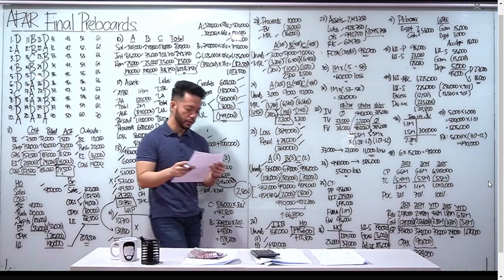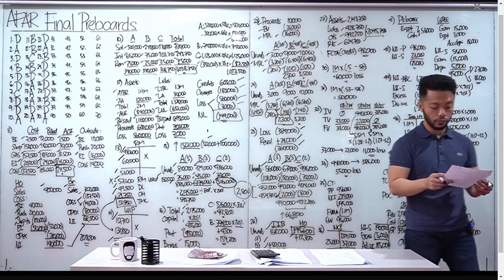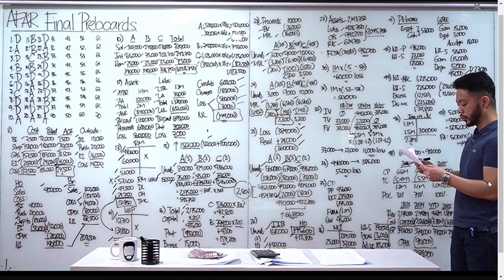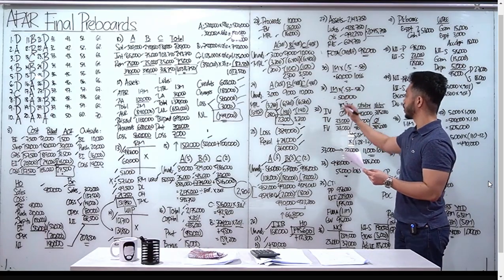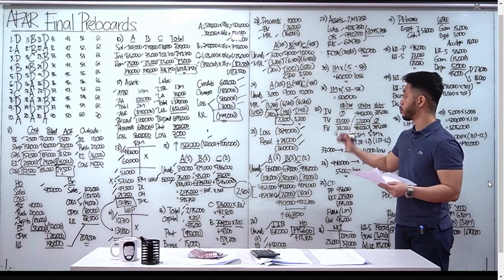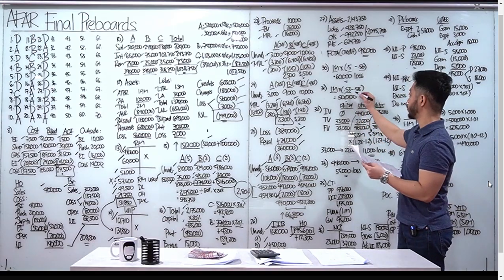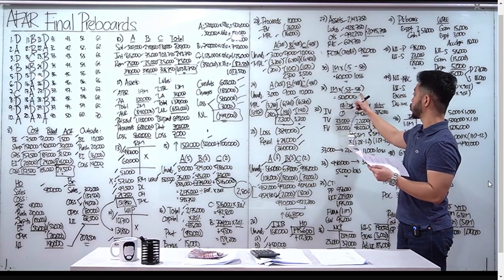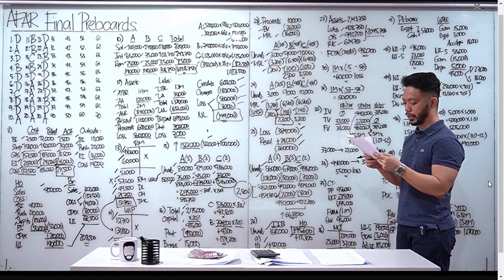Number 31, the December 31, 2024 foreign exchange gain on forward contract amounted to, so tingnan natin, yung forward contract naman, class, 1 million, and then yung nakalock in tayo sa 0.53. And naging 0.58 siya noong December 31. So, 0.53 minus 0.58 times 1 million, you have 50,000. Okay? So, meron tayong gain.